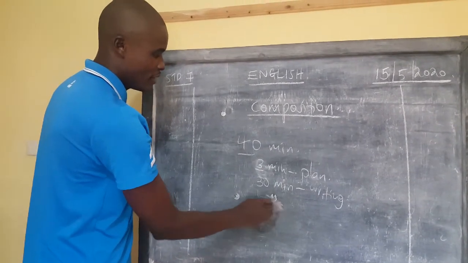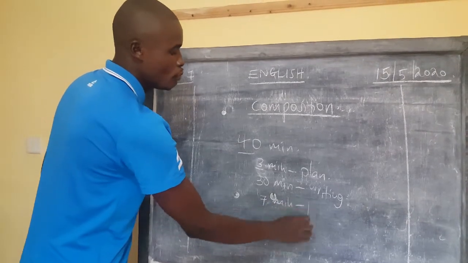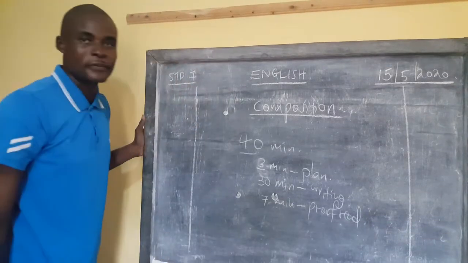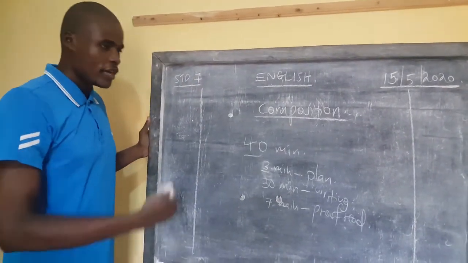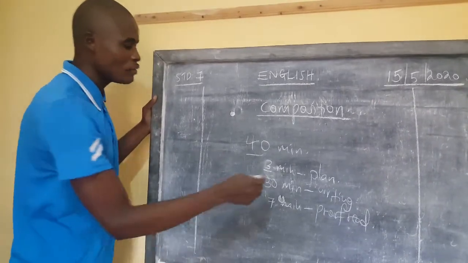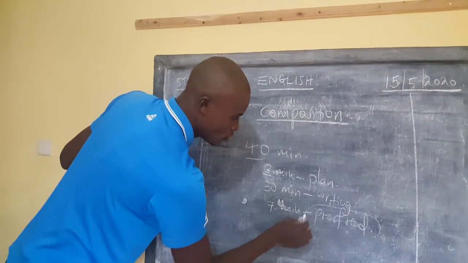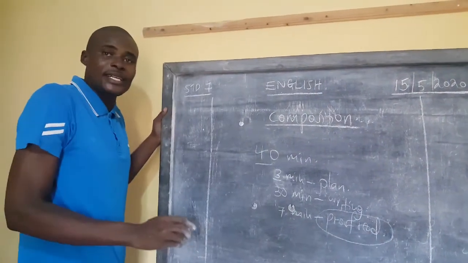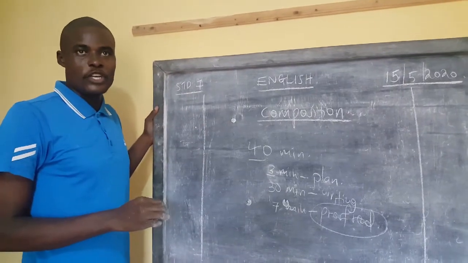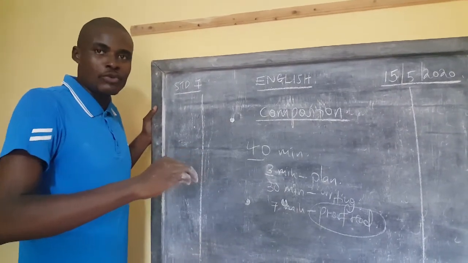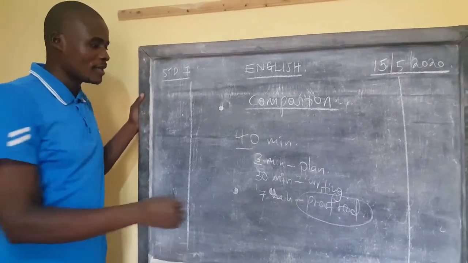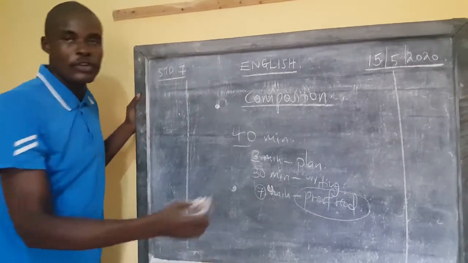These 7 minutes are enough for you to proofread. Proofread your work, meaning go through it bit by bit, correcting the mistakes. And that is why people don't want to do what? To proofread. You want to write until the last minute. When you are told to stop, that is when you ask the teacher to allow you to finish whatever you are writing. Learner, have enough time to proofread your work.